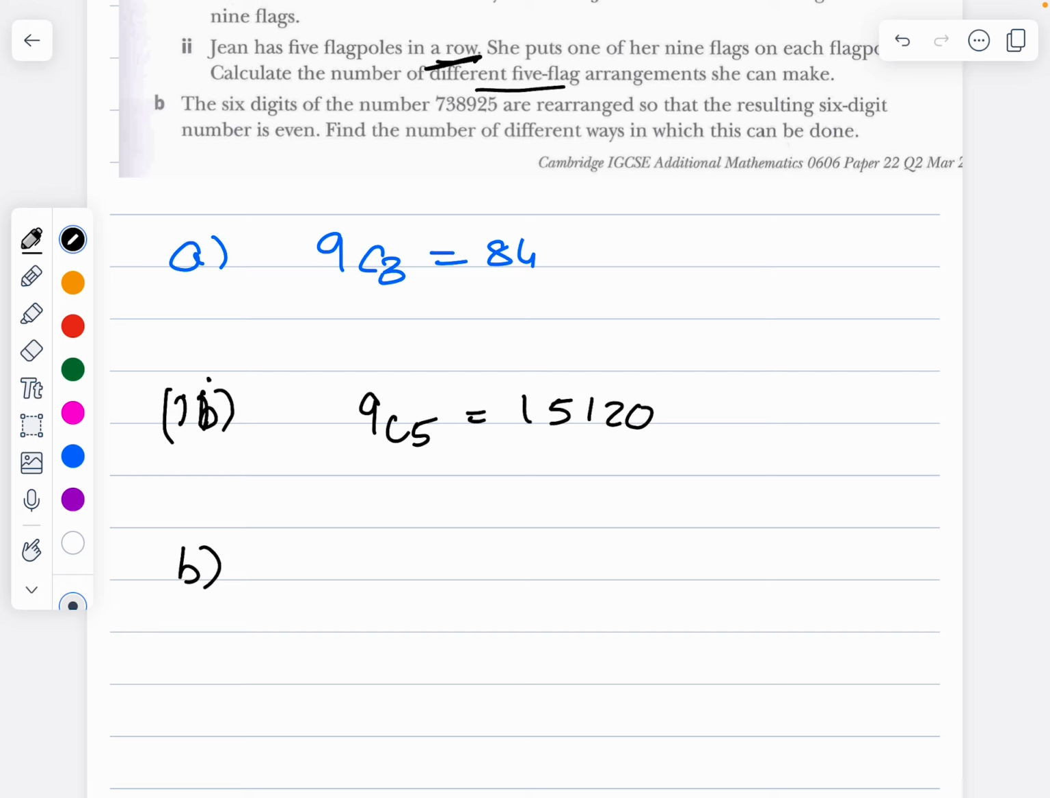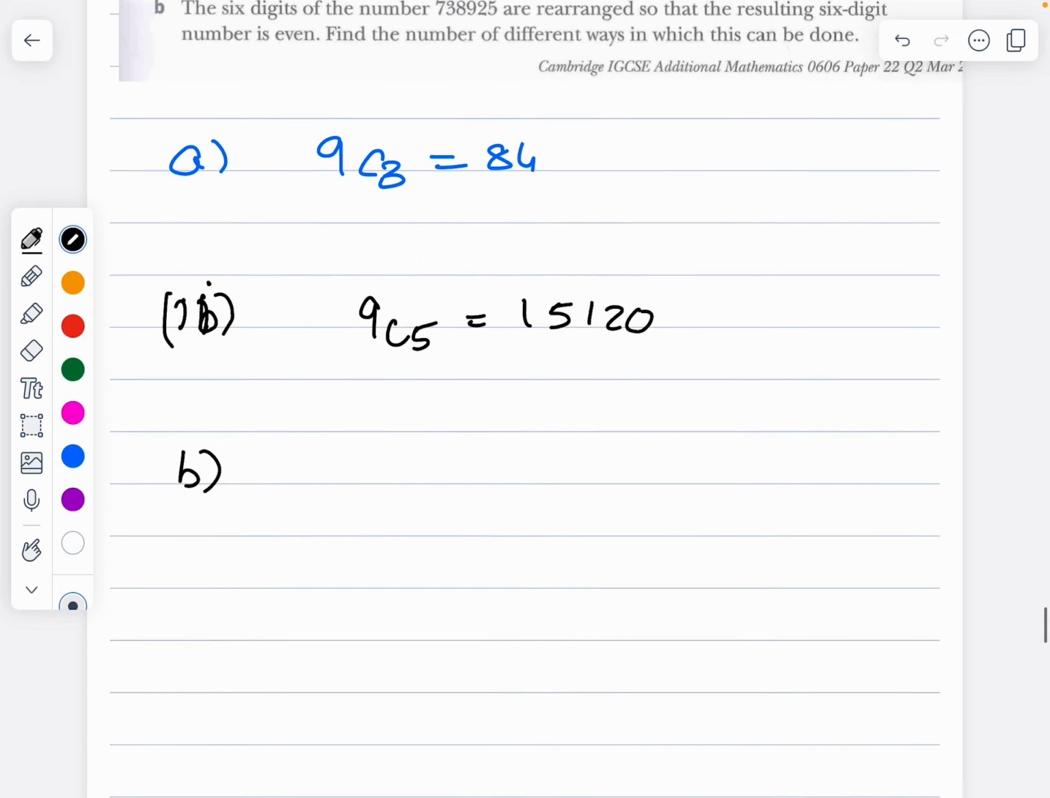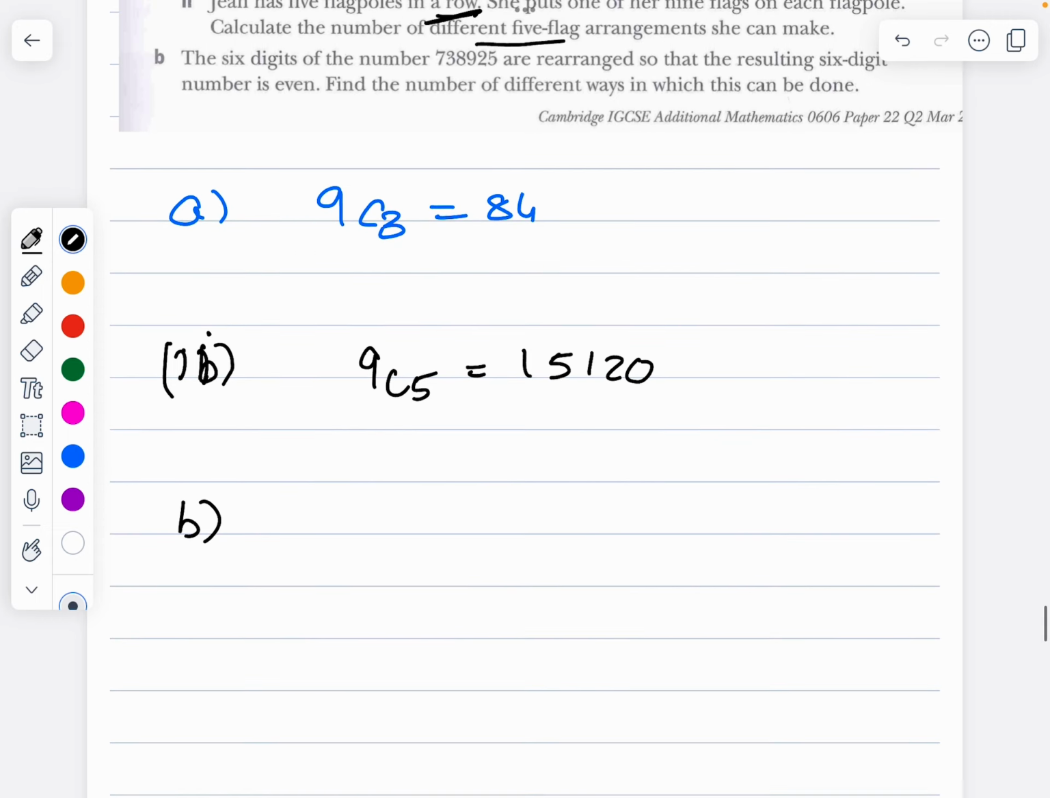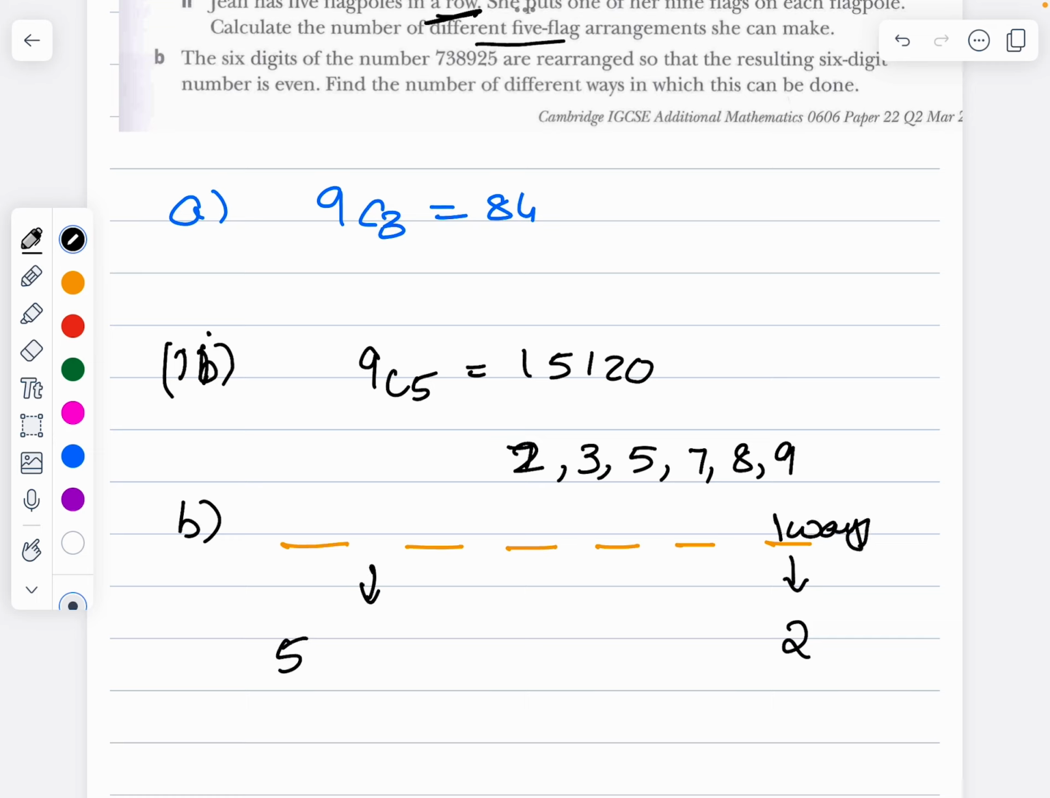Part B: the 6-digit number 738925 is rearranged so that the resulting number must be even. Find the number of ways in which this can be done. What are the digits I have? If I write them in order, 2, 3, 5, 7, 8, 9. So the last digit should be an even number. There is only one even number, 2, so one way. How many are left over? 5 digits are left over and 5 places are left over.